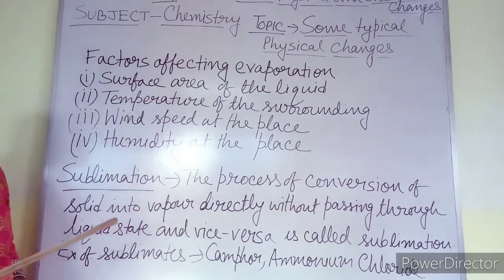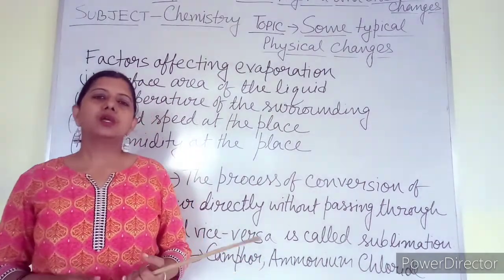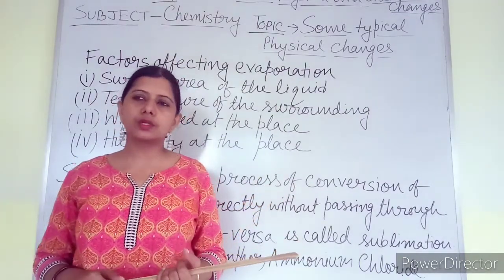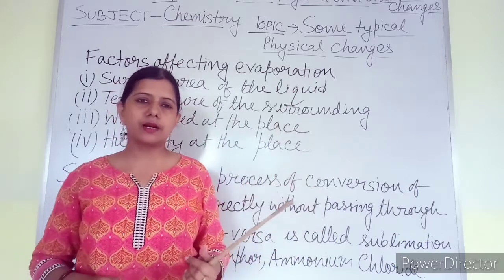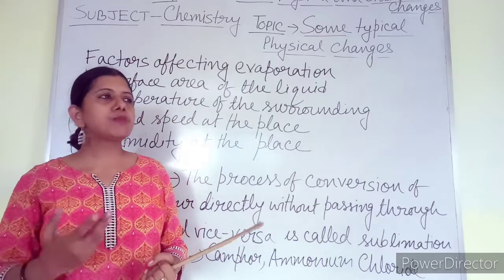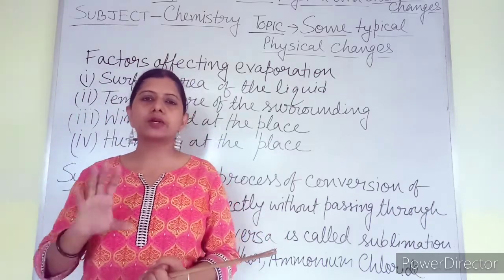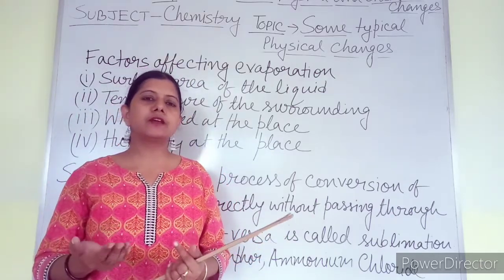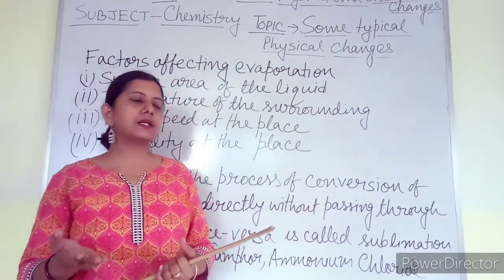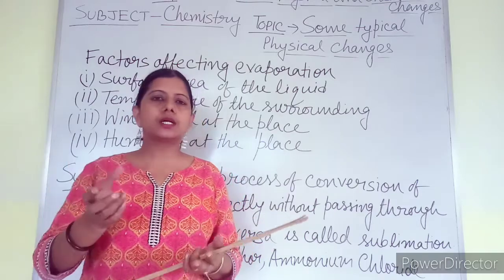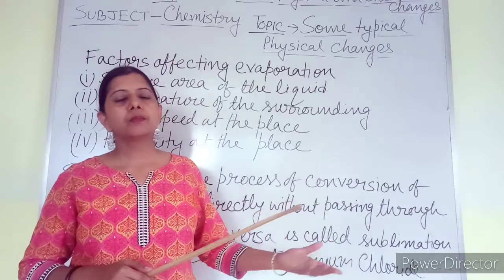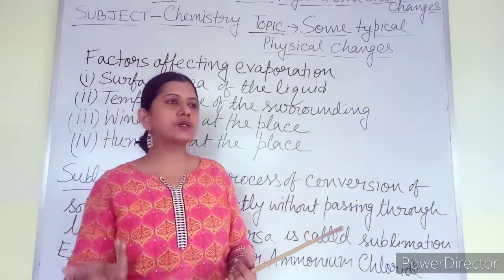Surface area of the liquid means, suppose you are making your clothes dry. If you put the clothes in a crumpled manner, will they dry in a proper way? Definitely not. You might have seen that people who are drinking tea are given a saucer and cup both. Sometimes people put the tea on the saucer so that it becomes cooler than when it was in the cup.